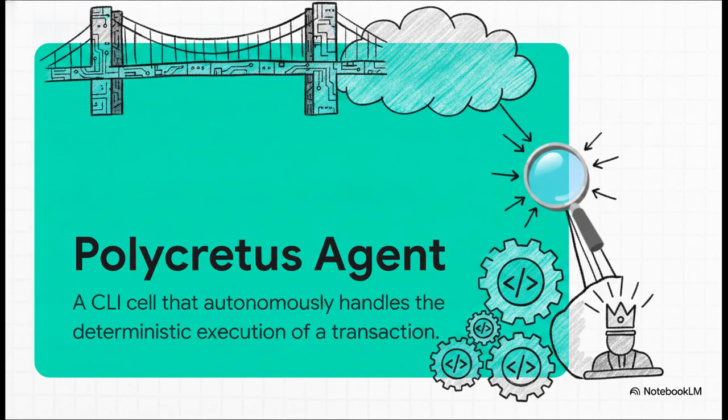To actually build this bridge, the Gemini CLI acts as what the docs call a polycritus, or polycritus agent. This is a highly focused orchestrator cell that autonomously handles the deterministic execution. The source material refers to this execution as the computational sweat of a transaction. We act as the sovereign pilot, right? We provide the intent, the grand why, and the Gemini CLI Pellicritus orchestrator pulls the strings behind the scenes and does all the heavy lifting.